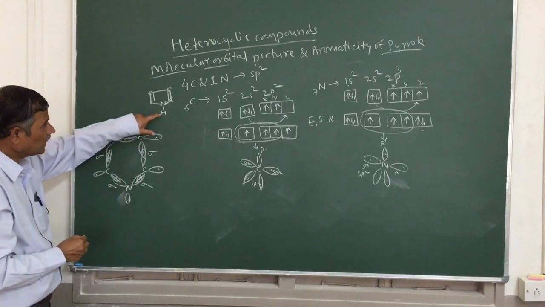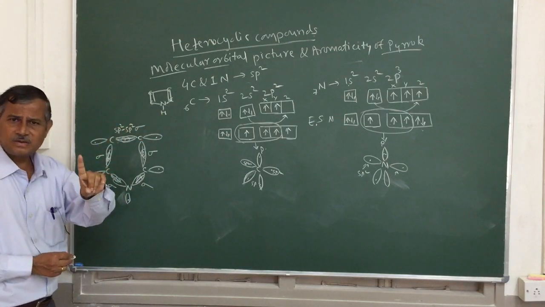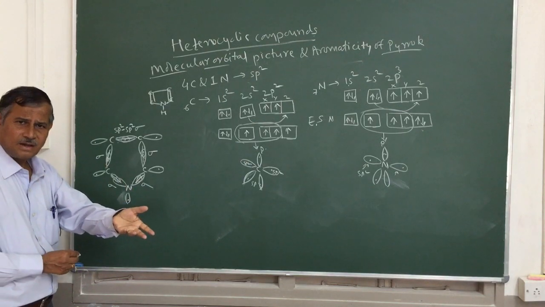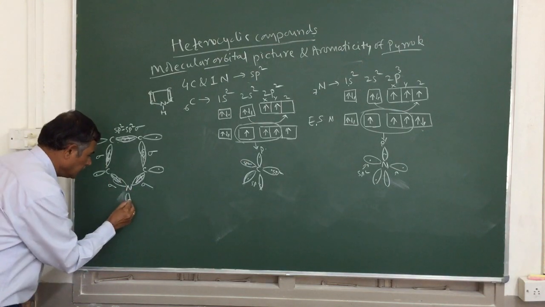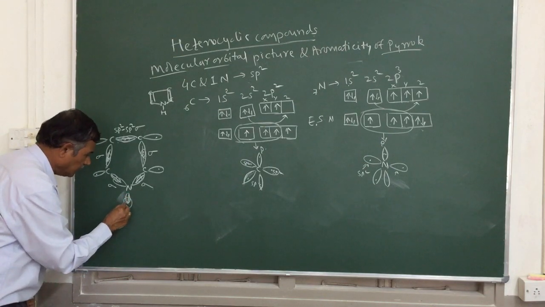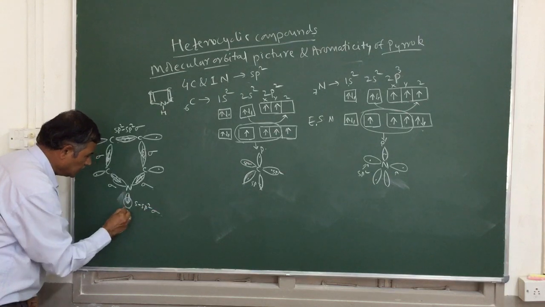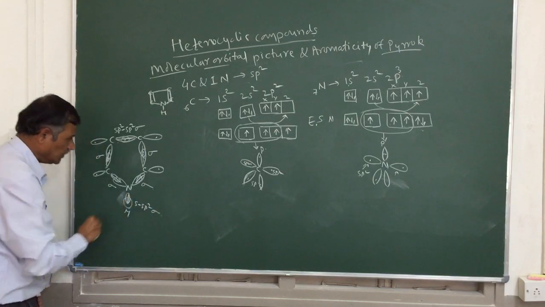And here one hydrogen is there. Hydrogen has only one electron, which is present in an s orbital. The s orbital is spherical in shape, with one electron. So it is also going to form a sigma bond. So here is a hydrogen, and this is the sigma bond.